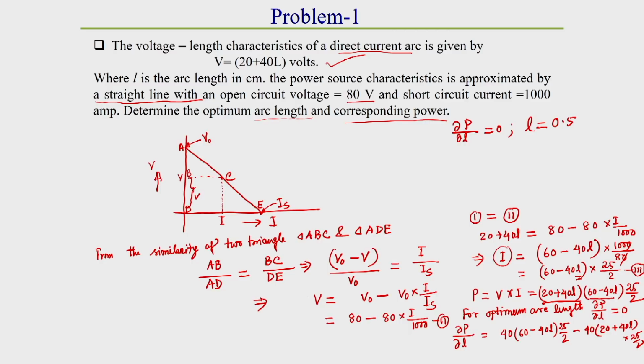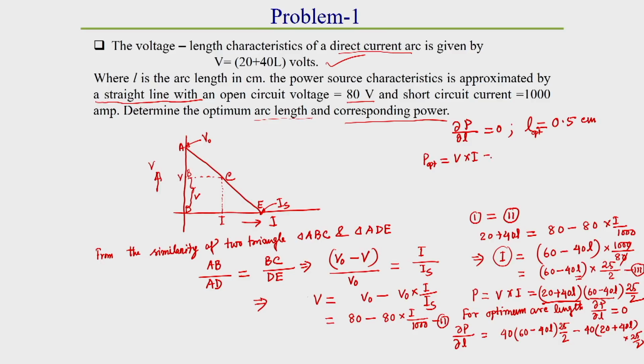L is given in the unit of centimeter, so here L will be in centimeters. So, we got this L value. This is L optimum, we can say. Now, what will be the optimum power? Optimum power will correspond to this L. If we multiply V into I corresponding to L equal to 0.5 centimeter, we will get the optimum power.